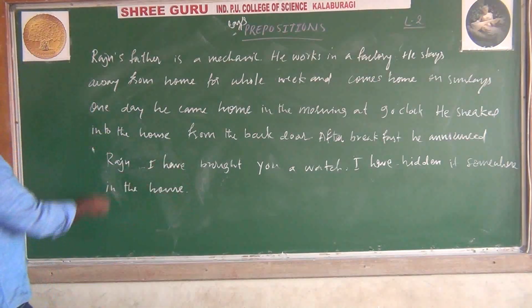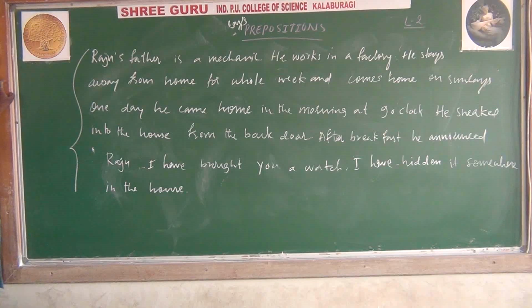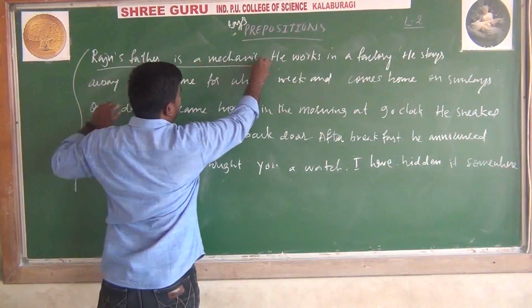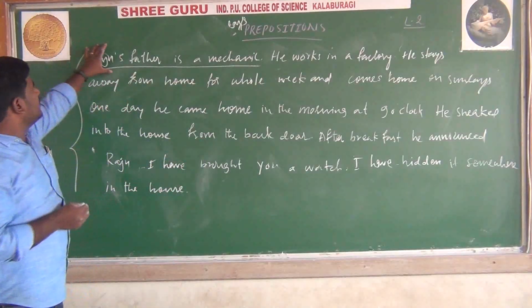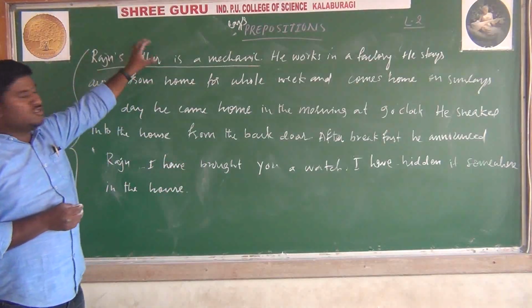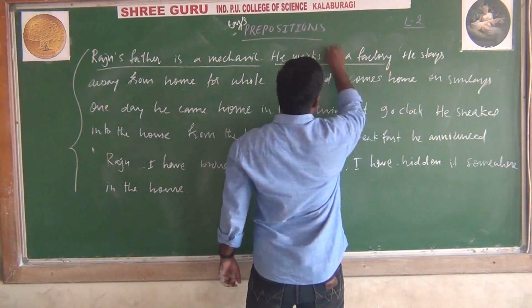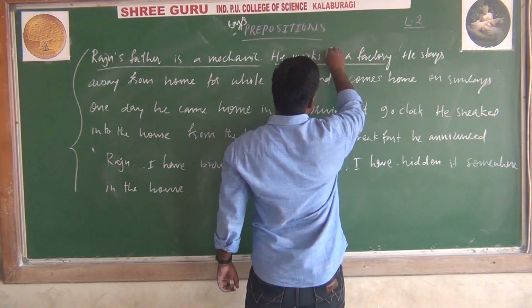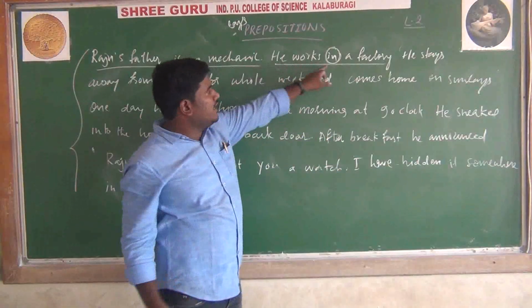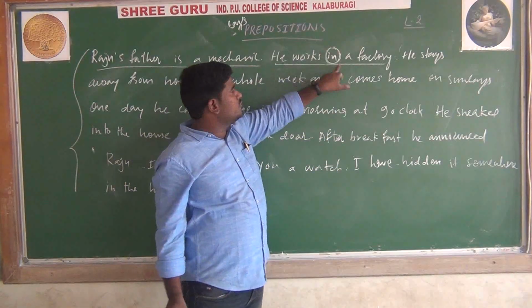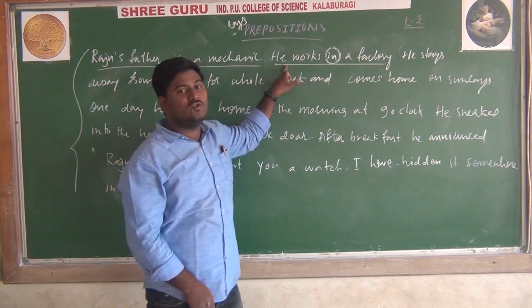Look at this paragraph. Raju's father is a mechanic. This is one sentence, and there is no preposition used. He works in a factory. Here the word "in" is a preposition. If you read the sentence without the word "in", the sentence will not be correct.